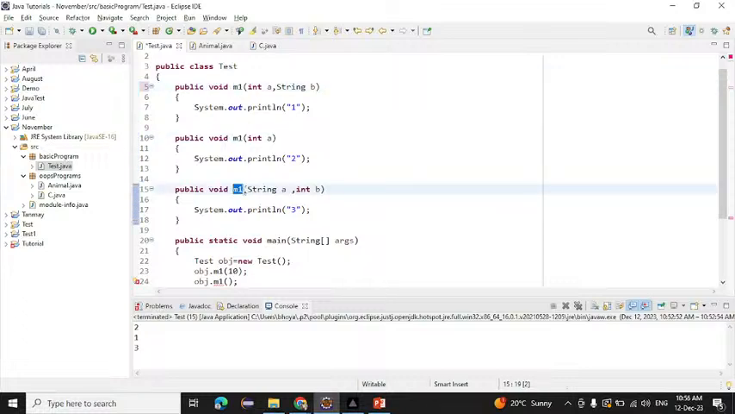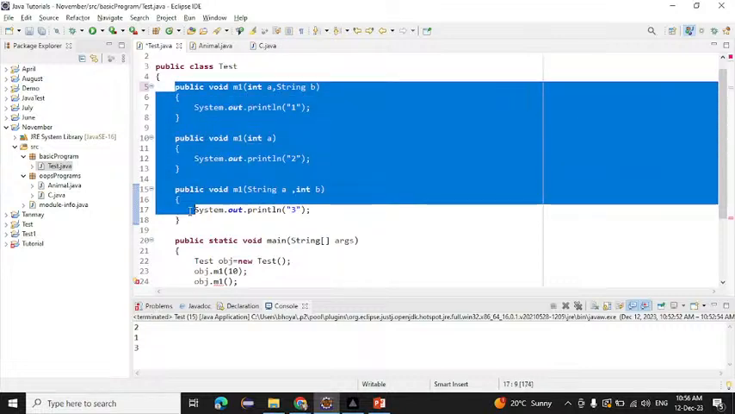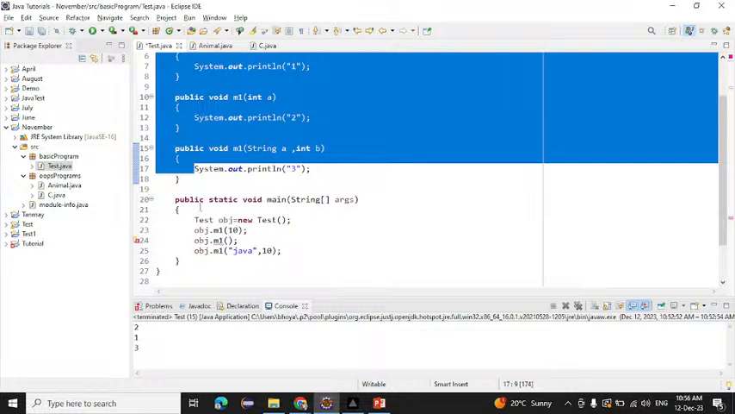After that, what we need to do? Simply declare different parameters. I am declaring here 2, then 1, then here 2. You can declare 0 or 1 or 2 like that. After that, you have to declare all the methods in the same class only. So inside the same class, I have declared all the methods. After that, simply you have to call these methods with the help of the object.